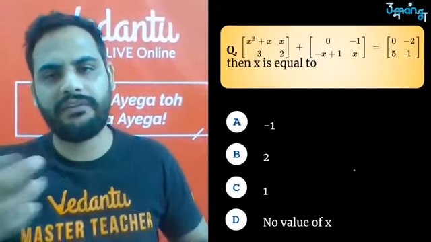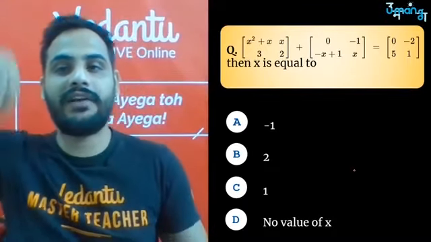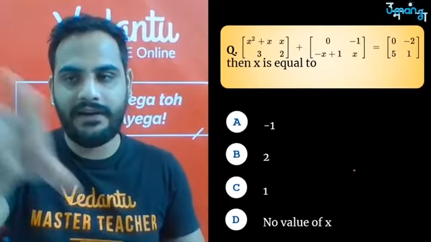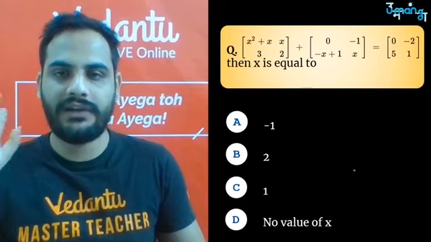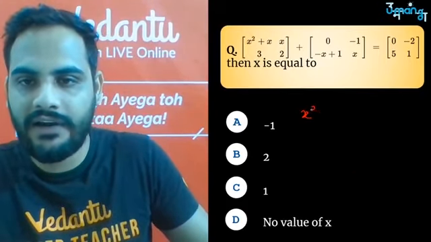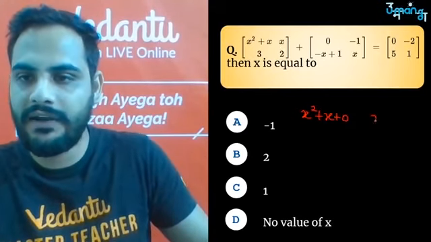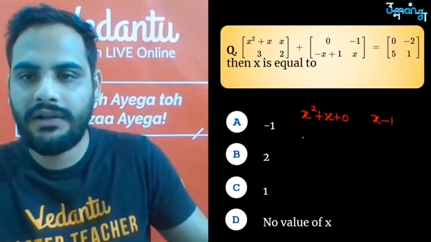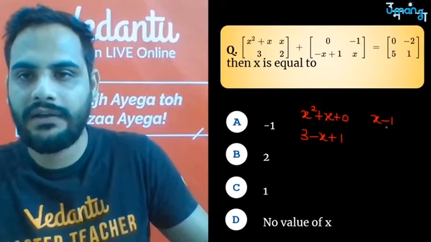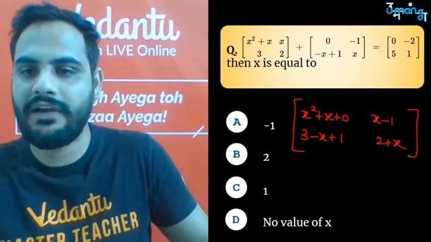So let's do a revision question. This is the question which is based on addition as well as equality. समझ रहे हो, दोनों पे based है. So they are saying these two matrices when added is equal to 0, minus 2, 5 and 1. Find the value of x. अब if I add these two matrices I will get x square plus x plus 0. ठीक है, first term x and minus 1, so x minus 1, 3 plus 1 minus x, so 3 minus x plus 1, and then 2 plus x. ठीक है, so this will be my matrix after addition.